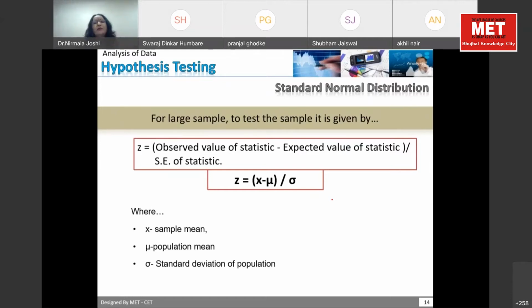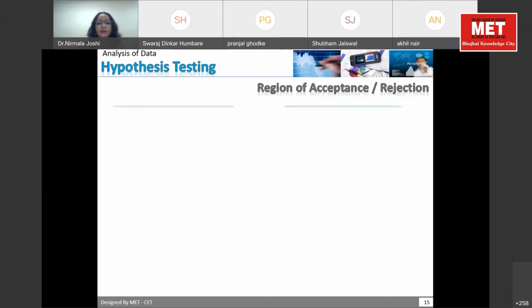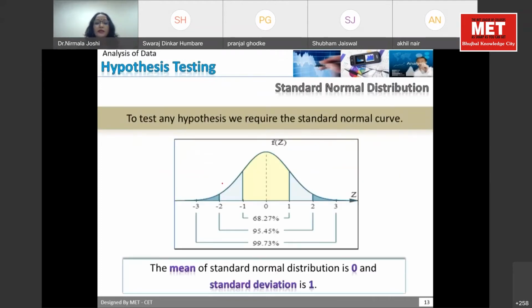So the formula is how to do it. We calculate the Z score, that is the area, which we have seen here right now. This is called your area. So suppose I have picked up one student's score. The mean value we had assumed here is 60 and the person has scored 50, or 55 suppose. So we have to check whether it is normal or not.